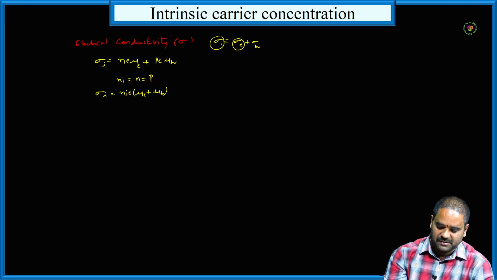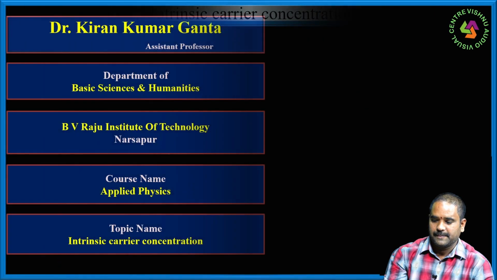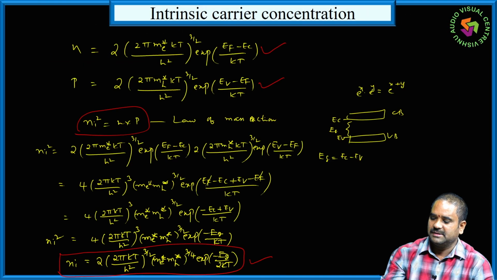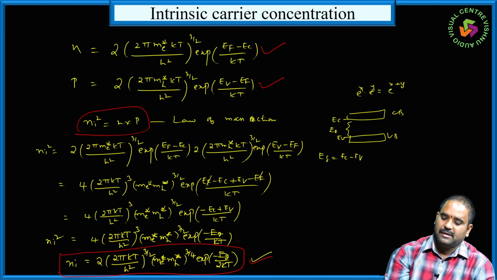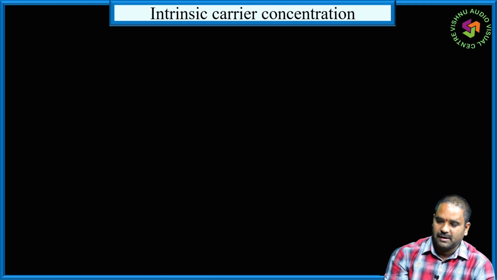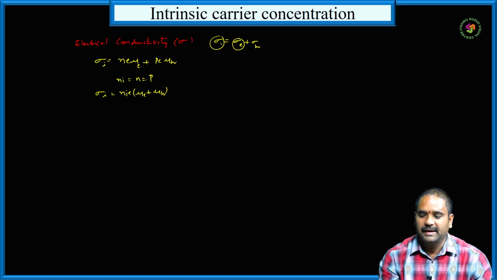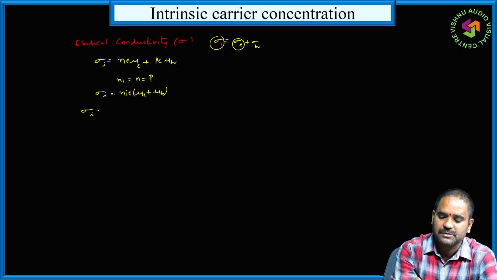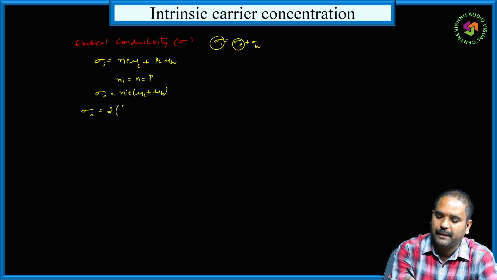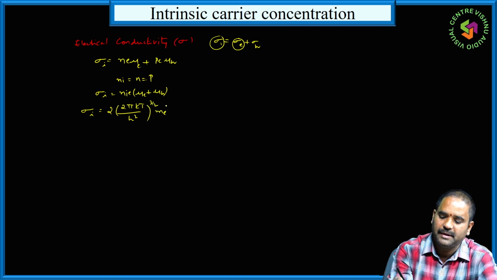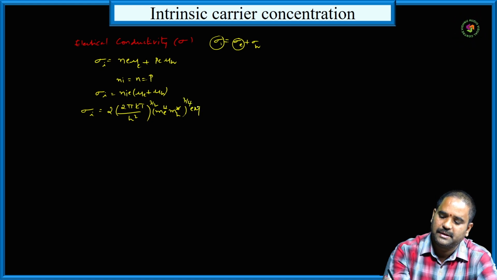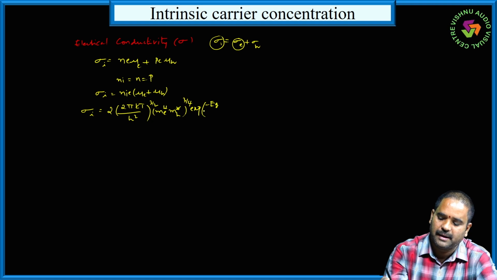So here we have to write the expression for carrier concentration of intrinsic semiconductor. So I am writing this expression here. Ni expression. Then sigma I is equal to 2 into (2 pi kT by h square) to the power of 3 by 2 (me star mh star) to the power of 3 by 4 exponential of minus Eg by 2kT.